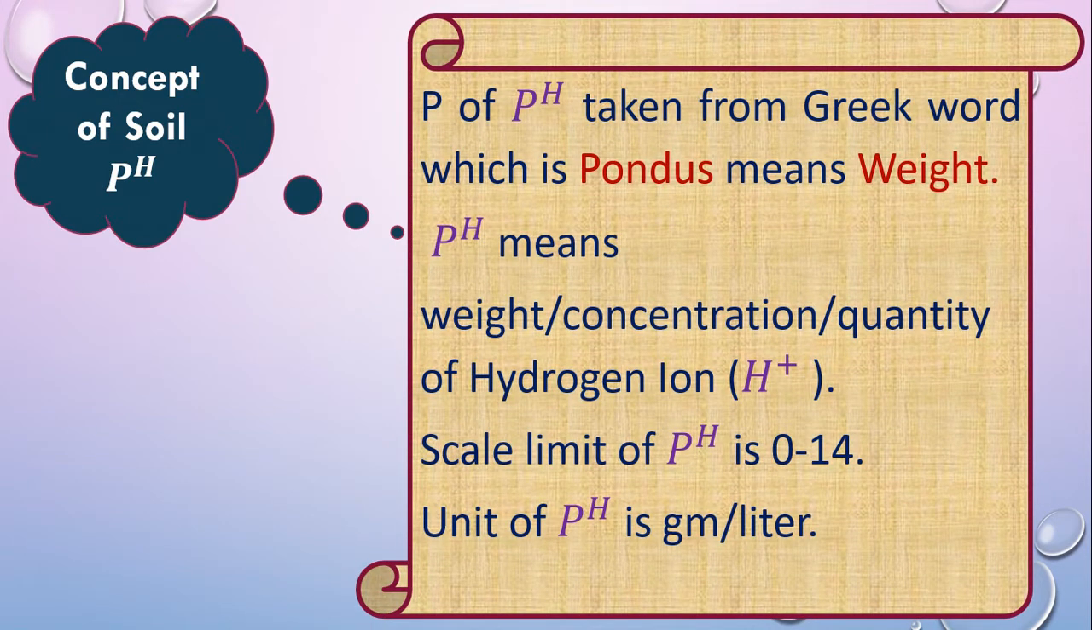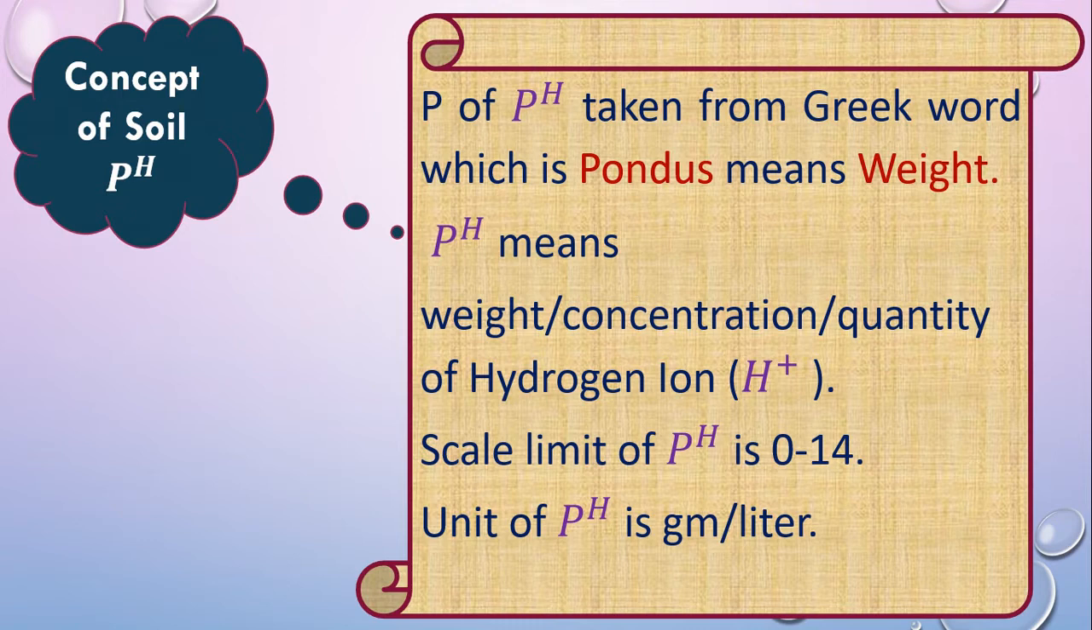pH means power of hydrogen. This pH comes from a Greek word, pondas, which means weight. That means pH means weight, concentration, quantity of hydrogen ion. This hydrogen ion comes from water. The formula of water is H2O, and when this H2O reacts with other chemicals, it breaks down into two portions: one is hydrogen ion and the other is hydroxyl ion, which I'll show you later.